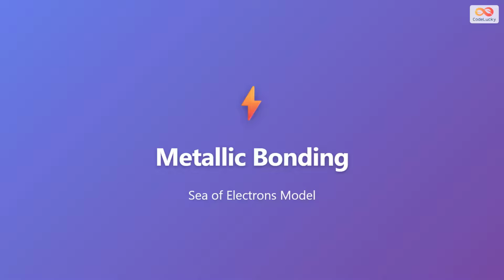Welcome to this lesson on metallic bonding. Today, we will explore one of the most important types of chemical bonding that occurs in metals. We will understand the Sea of Electrons model, which beautifully explains how metal atoms bond together and why metals have their unique properties. This concept is fundamental to understanding the behavior of metallic elements.